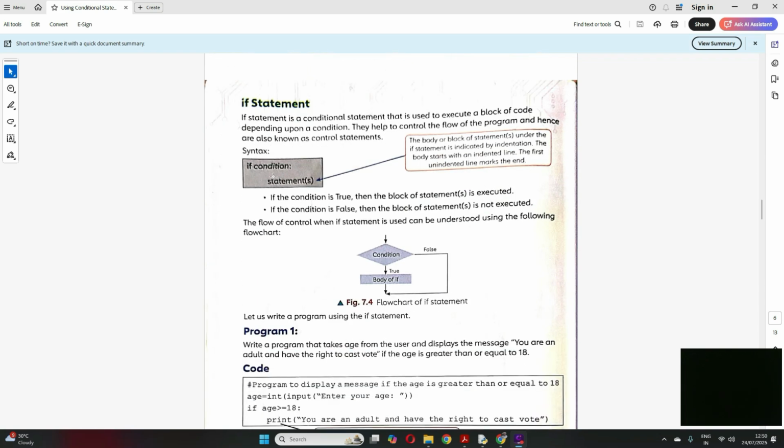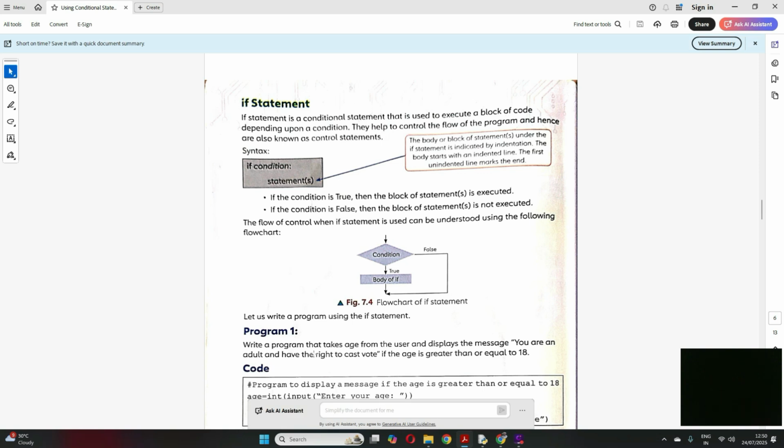Now the first is the if statement. See, the if statement is used when you want to check a condition. If the condition is satisfied, do something. If it does not satisfy, do something else, right? So we use the if statement to check for a condition. There can be two outputs for this. If the condition is true, you do something. If the condition is false, you do something else, correct?